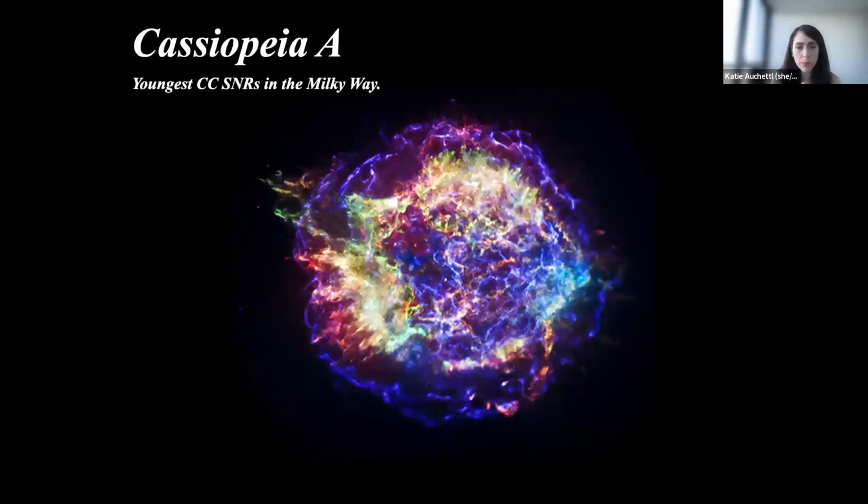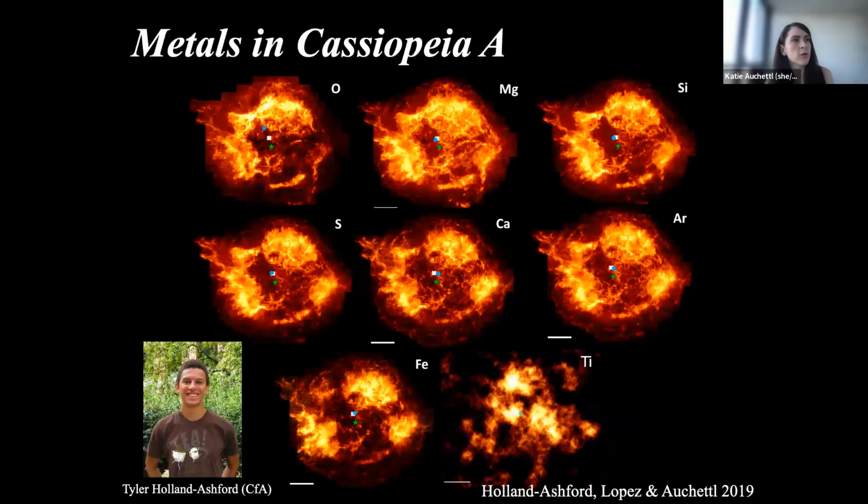We looked at Cassiopeia A, or Cas-A, which is the youngest core collapse supernova remnant in the Milky Way. And what we did is take this beautiful image and break it up into its constituent elements, right? So here you can see we got the oxygen, magnesium, silicon, sulfur, calcium, argon, and iron, and even titanium.